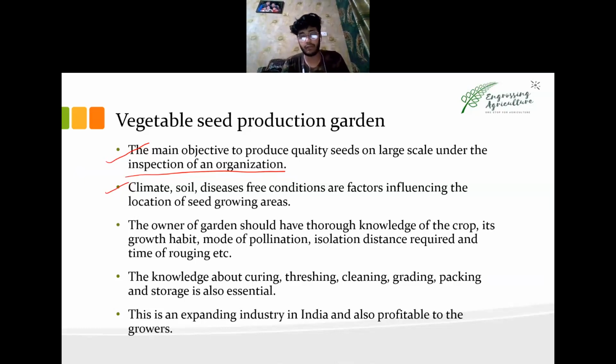Then the owner of the garden should have knowledge of the crop, its growing habit, and mode of pollination. Like if mango is pollinated, I'm taking an example of a fruit, by house fly. If a farmer doesn't know that house fly is a pollinator, and covers the plant with a green net, and doesn't have house fly to pollinate the mango, it will not get the production. Knowledge about threshing, cleaning, grading, packing, and other stuff should also be known.